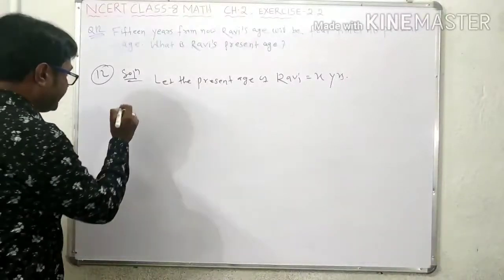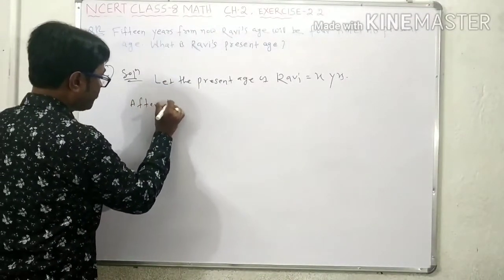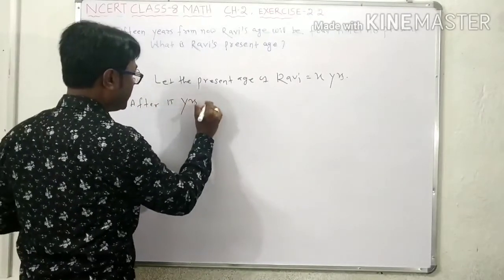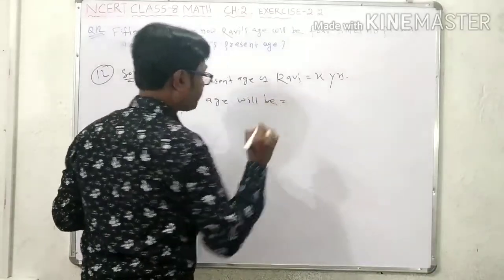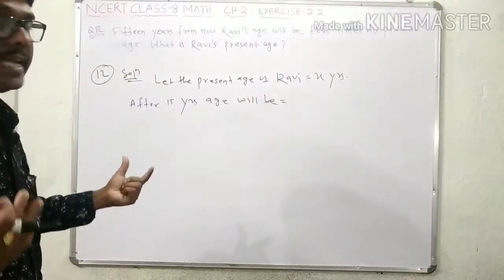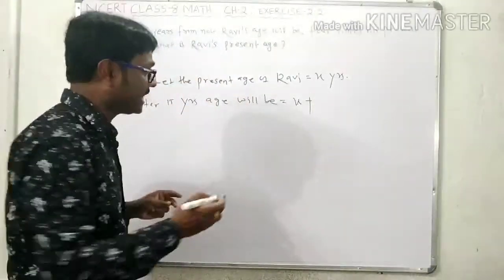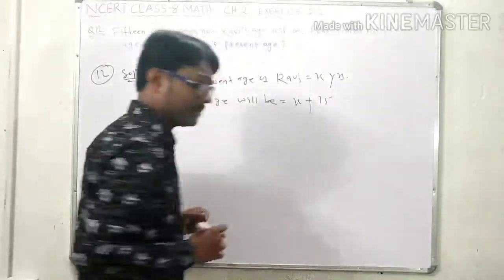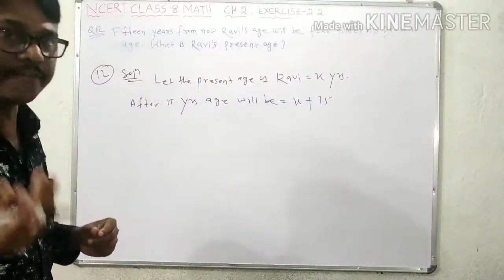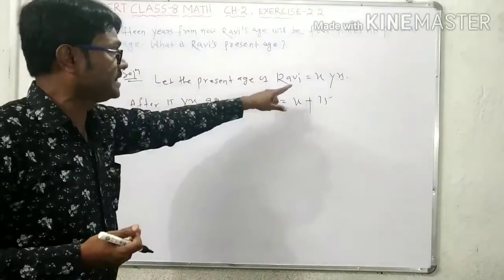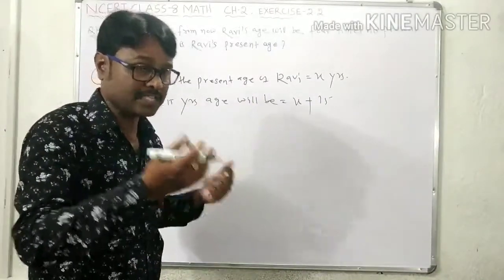So after 15 years, his age will be x plus 15. If it is now 10 years, after 15 years, 10 plus 15 means 25 years. If Rabi's present age is x years, then after 15 years his age will be x plus 15.